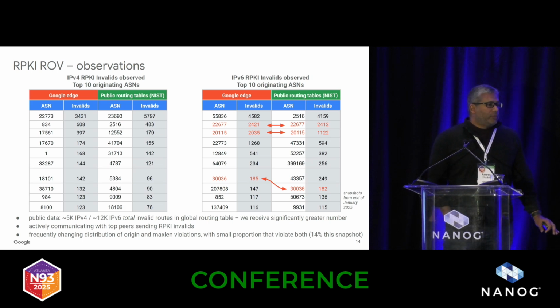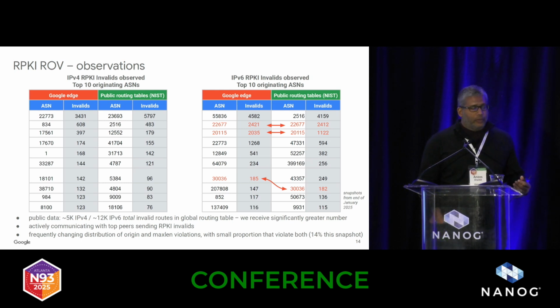And for a long time, this was largely because lots of networks will do their best to traffic engineer how traffic comes from Google, and they'll disaggregate their routes to us and try to advertise specific sub-prefixes, while their RPKI, of course, doesn't reflect that. We've been actively communicating with all of these networks to try to help them resolve it, but it's an interesting anomaly that we continue to see. The other interesting thing is that we see a frequently changing distribution of how many of these invalids are due to origin mismatch versus a max-len mismatch. And we have a small proportion that don't match in either one.